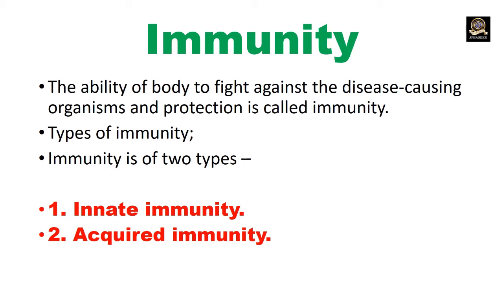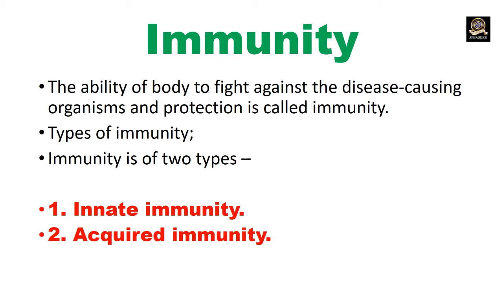Though there are many diseases that can affect human beings, our body has a special power to protect us from various infections and pathogens. This power we call immunity. So let us see about immunity.